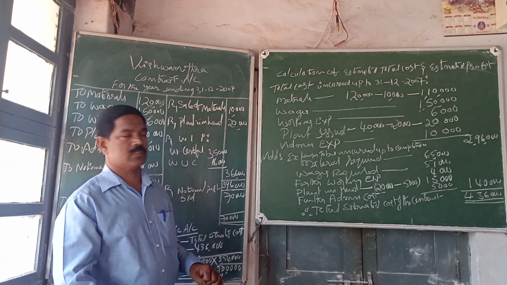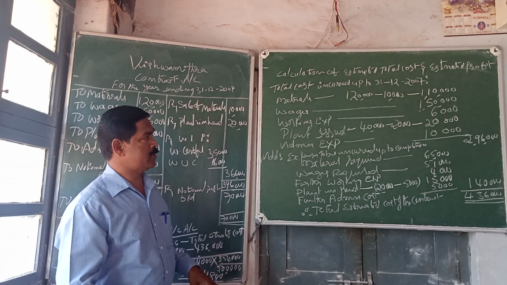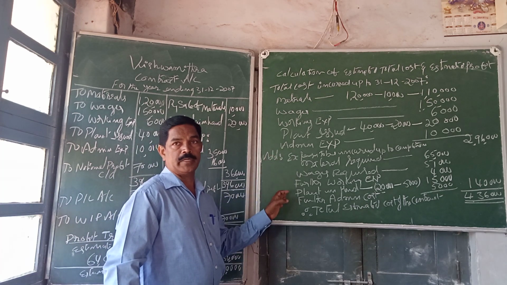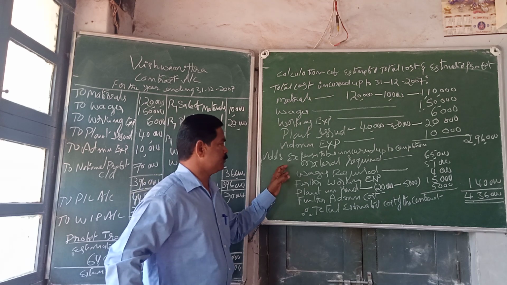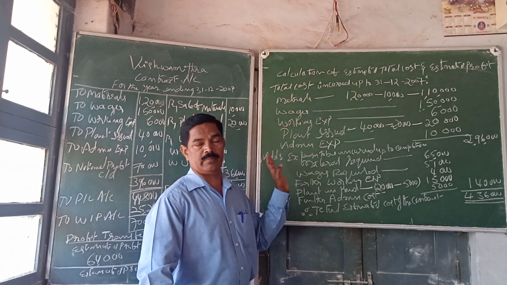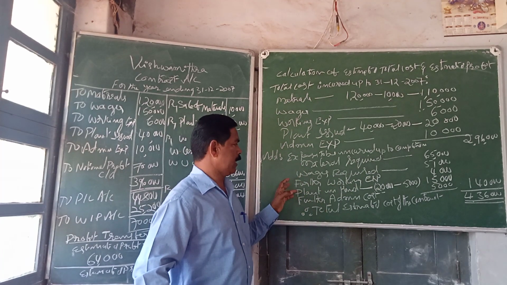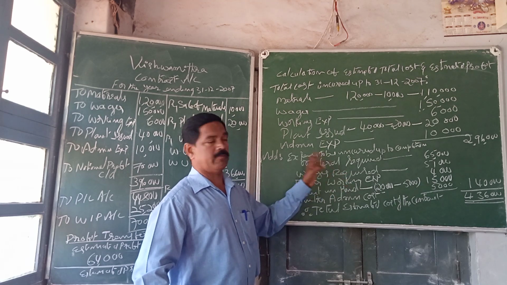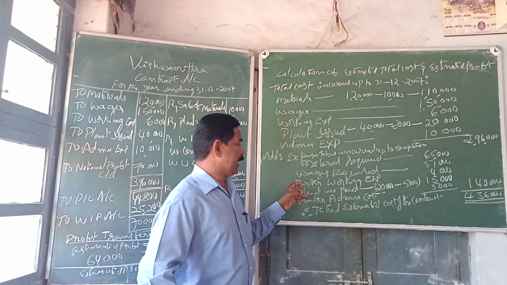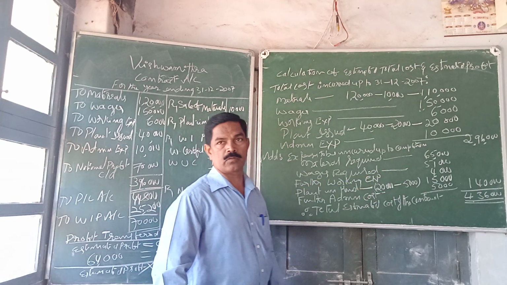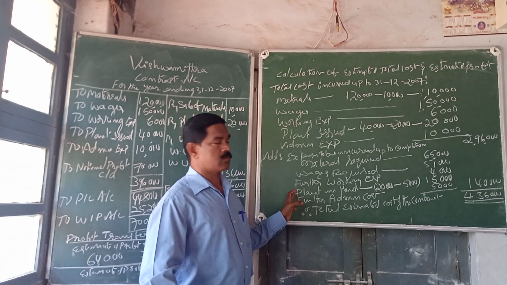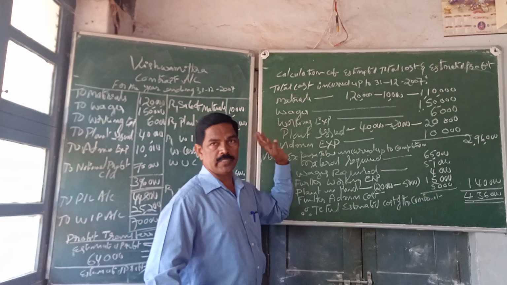Now we are asked to calculate the profit on estimation basis, and we have been given certain expenses that will be incurred to complete the contract. Among them, material required: 65,000 worth of further material required to complete the contract. Then further wages will be incurred to complete the contract, 51,000. Then further working expenses, rupees 4,000. Then plant: plant in hand 20,000 is there.